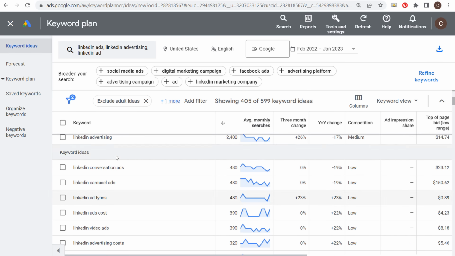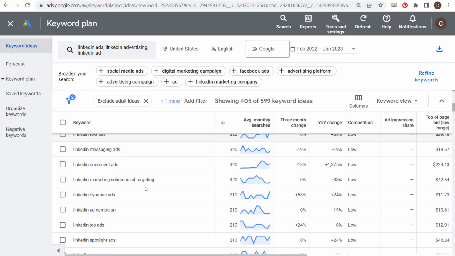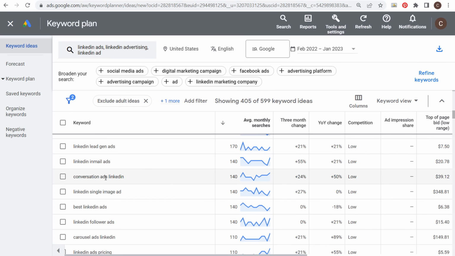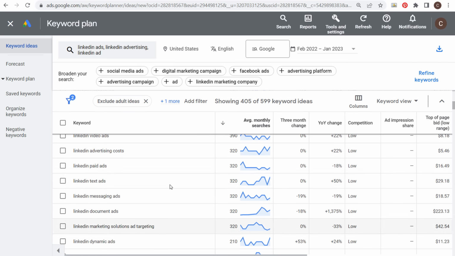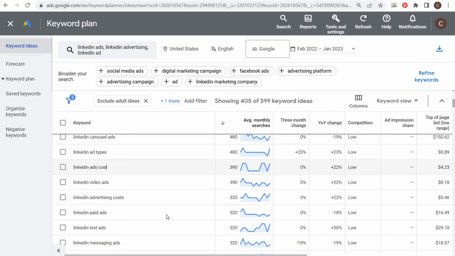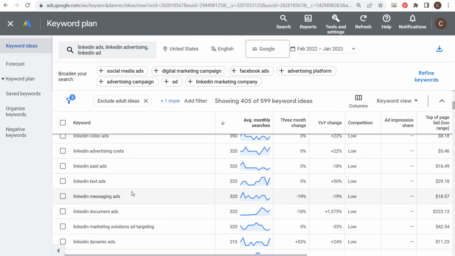As you scroll down here, even something like LinkedIn conversation ads, they may end up just doing the same exact, so here, conversation ads LinkedIn, same exact keyword. If you switch the order of the words, it doesn't change at all what the keyword is. So don't get too caught up on average monthly searches. Just come through here, find keywords that make sense for your channel. For example, I have things like LinkedIn text ads, messaging ads, document ads.